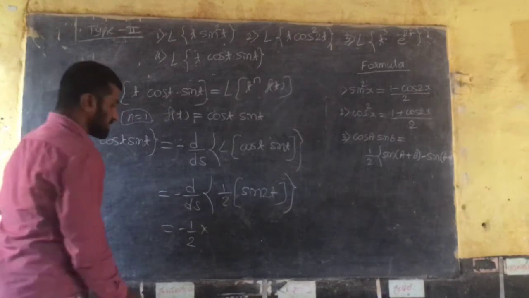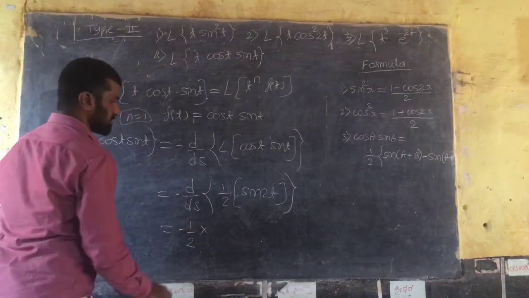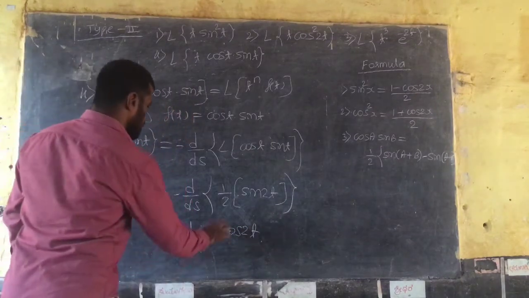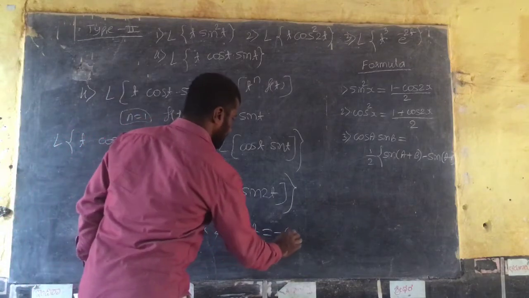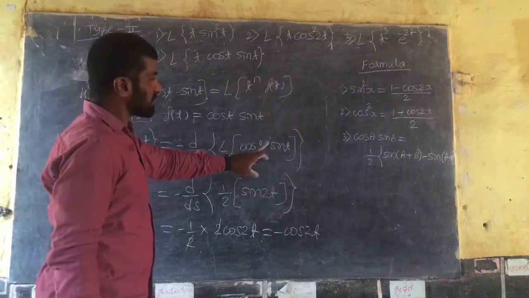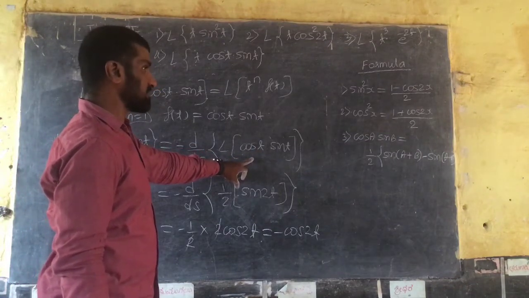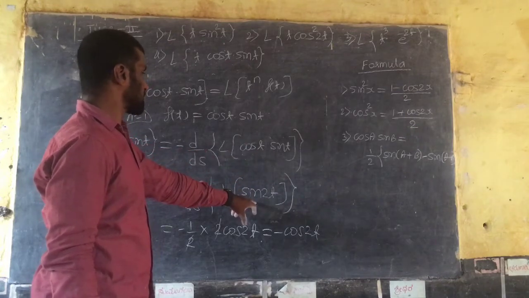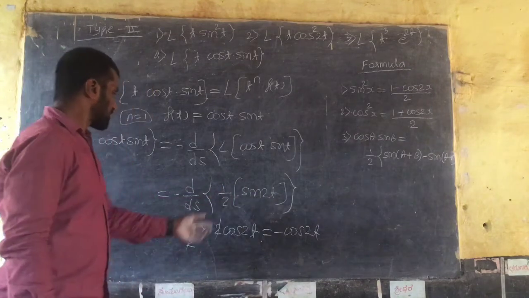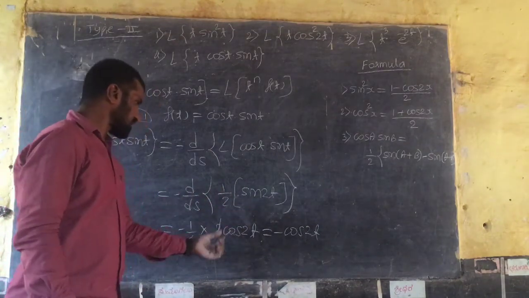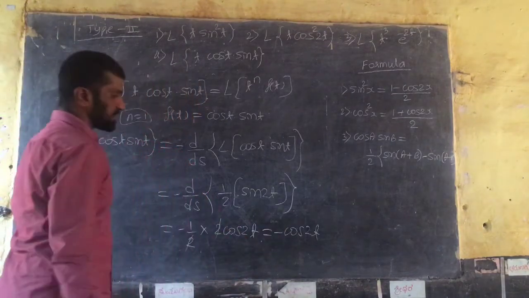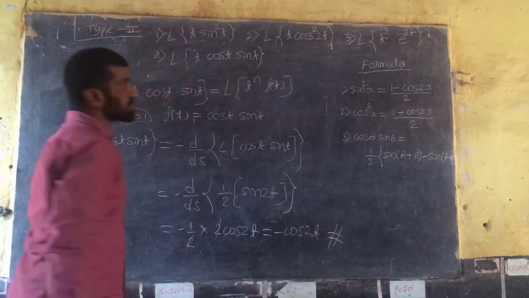Differentiation of sin 2t is 2 cos of 2t. So the 2 gets cancelled, and the answer is minus of cos of 2t. Isn't it? Then simplify: 1 by 2, sin of a plus b means t plus t is 2t, minus sin of t minus t, which is sin 0. So yes, it is right. Sin of 2t, with 1 by 2 taken outside. Differentiation of sin is cos, and the coefficient 2 multiplied with 2 gets cancelled. Similarly, you have to solve the remaining examples. Thank you.